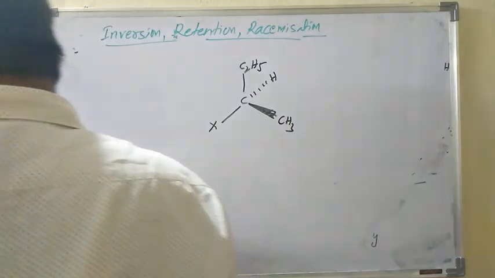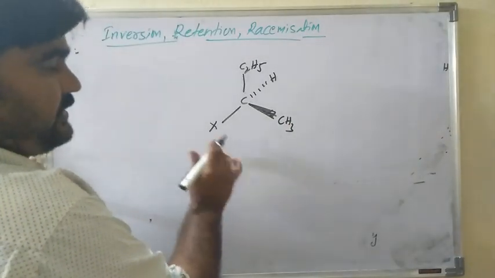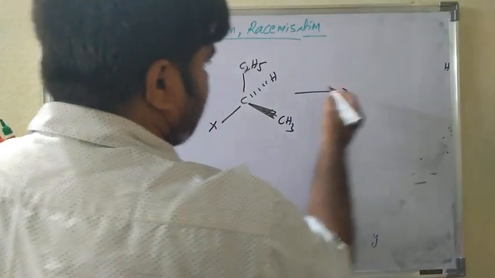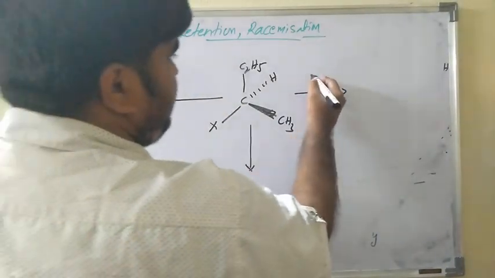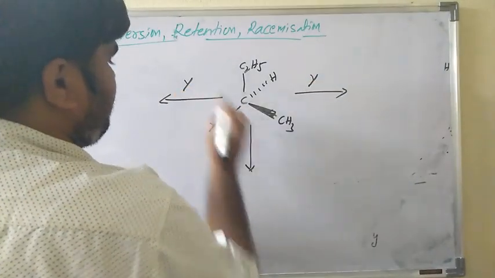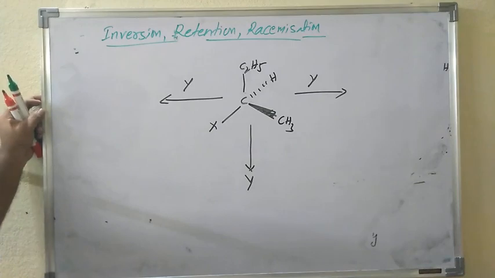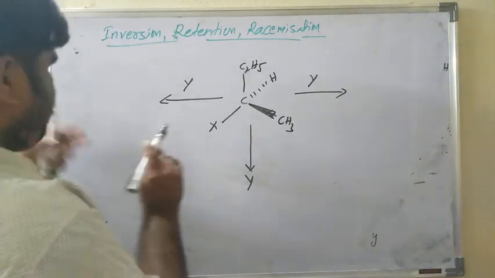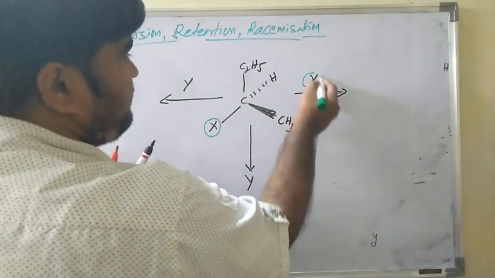It is a chiral compound. Consider this general example, where the X group is replaced by a Y atom.